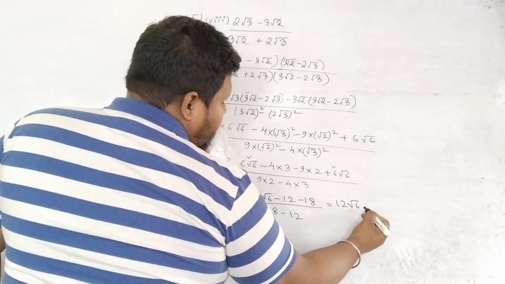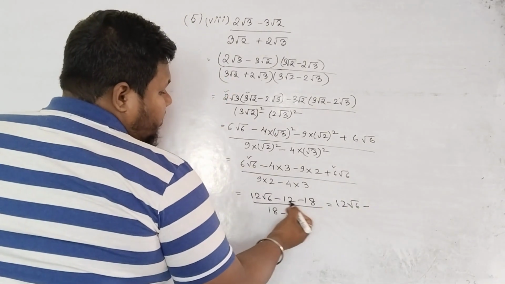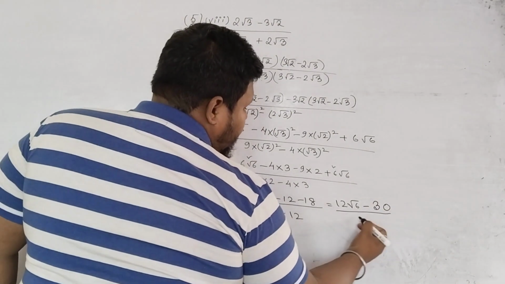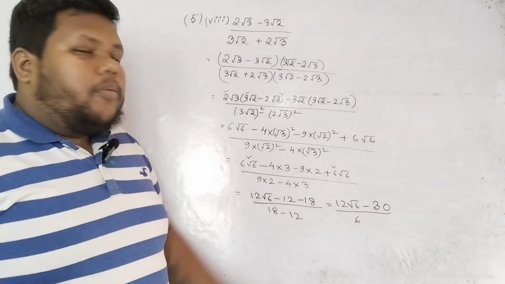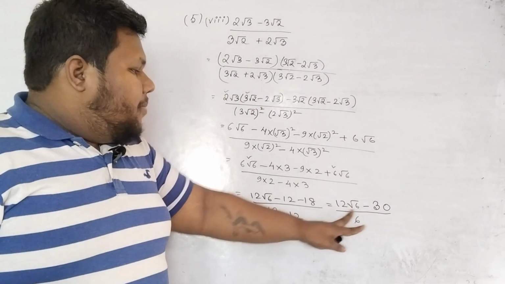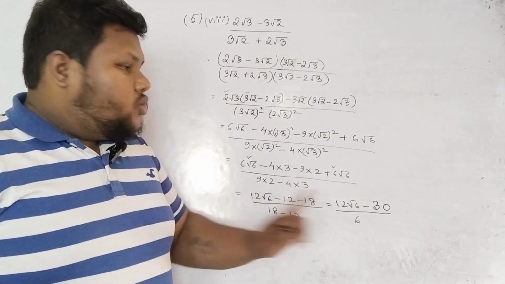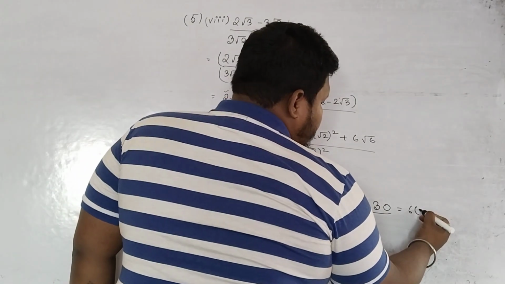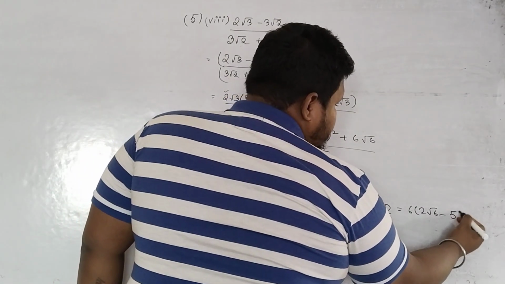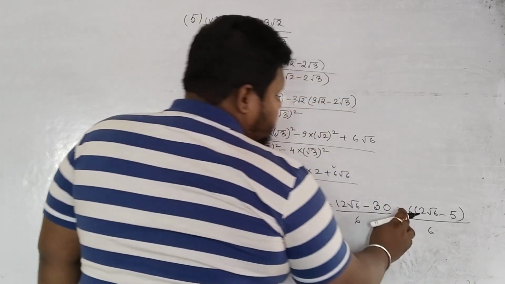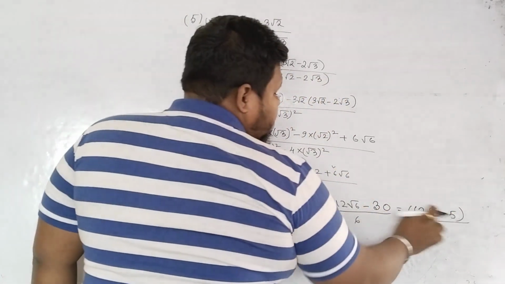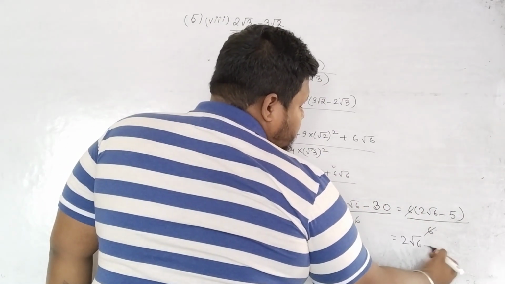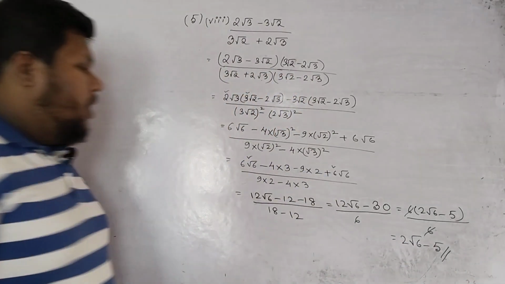So 12 root 6 minus 12 plus 18 is what? 30 divided by 6. Now can we see anything common here? You see 12 and 30 are both multiples of 6. So I can take 6 as common from here. So if I take 6 as common, what I will get? 2 root 6 minus 5. Because 6 2s are 12 and 6 5s are 30, right? 6 we have cut down. So what is the answer? 2 root 6 minus 5 is your answer.